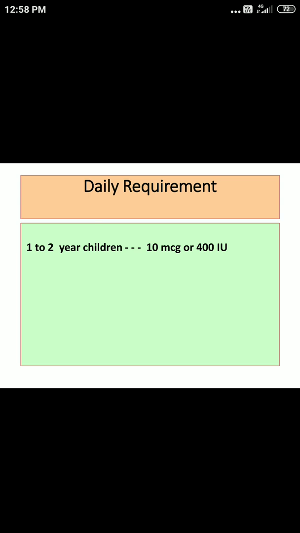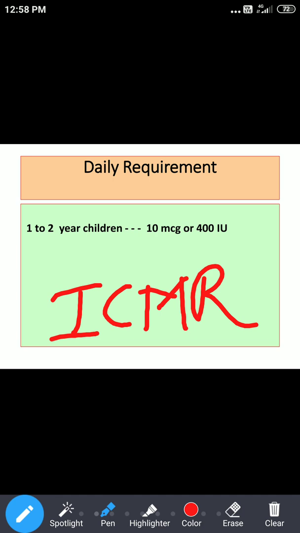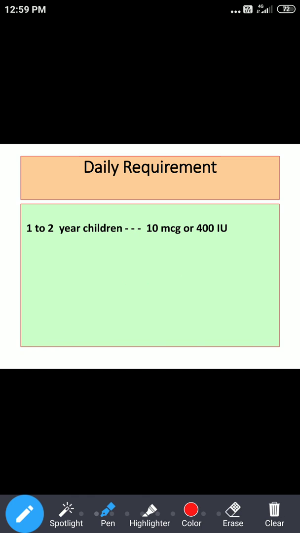Regarding daily requirement, the new guideline that is given by ICMR, here one more abbreviation we are going to see. This is ICMR. You are supposed to know the full form of this: Indian Council of Medical Research. They are emphasizing mainly on exposure to sunlight. But what happens? Some people who are residing in urban areas have minimum exposure. So for these children, of 1 to 2 years, 10 microgram or 400 international units are recommended by ICMR.